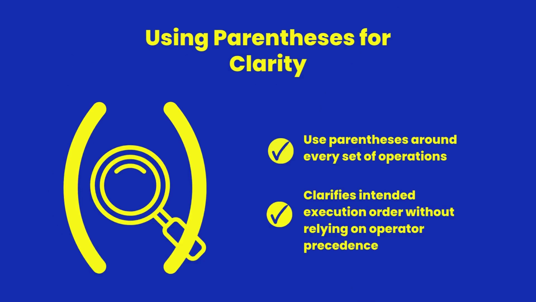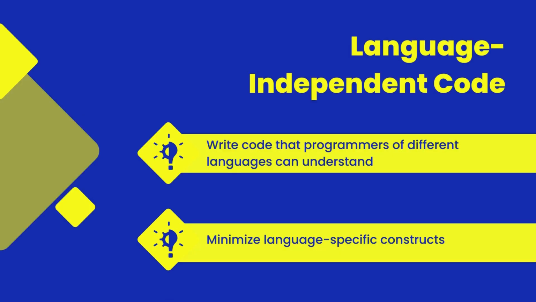Use parentheses around every set of operations. This makes the beginning and end of each operation clear, ensuring that anyone reading the code understands the intended execution order without relying on operator precedence. Write code that is language independent, meaning it should be understandable by programmers familiar with different languages. Minimize language-specific constructs to ensure clarity and broader accessibility.